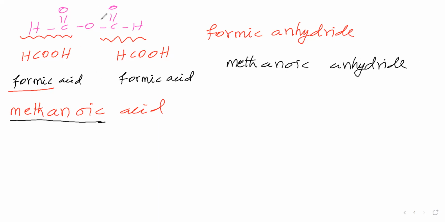Okay, this is simple anhydride. Why is it simple anhydride? It means it comes from the same carboxylic acid, therefore it is simple anhydride. This name is methanoic anhydride. This indicates this anhydride is from methanoic acid. That is the meaning here.